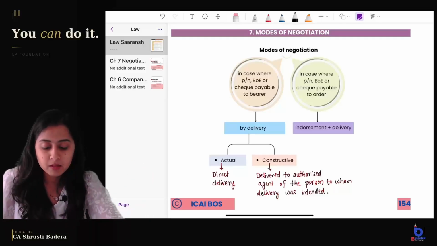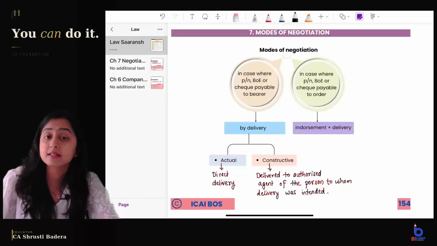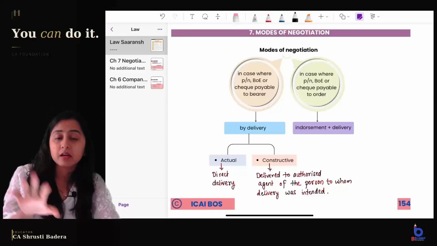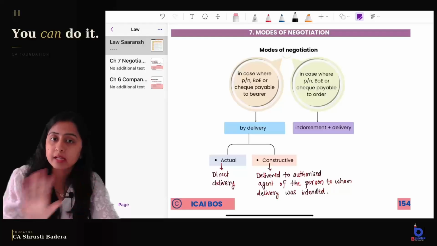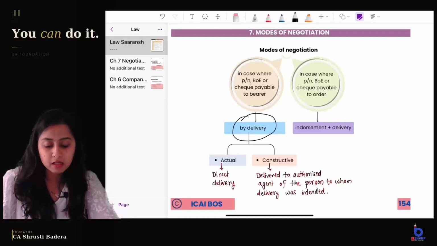And in case the promissory note, bill of exchange or check is a bearer instrument, you know already what a bearer instrument is. We have covered it in part 1 of the video. If it is a bearer instrument, the negotiation will happen by mere delivery. Endorsement is not necessary. It will happen by mere delivery, and the delivery can be actual or constructive.